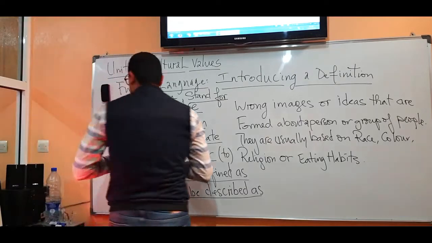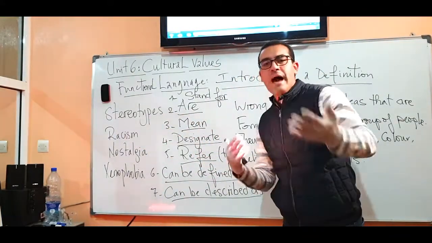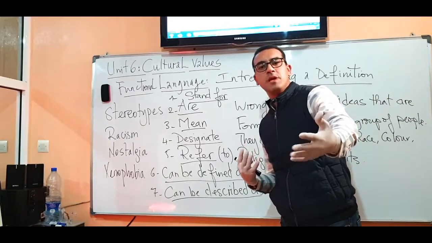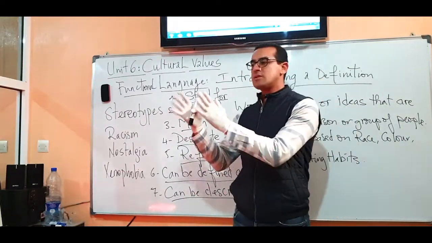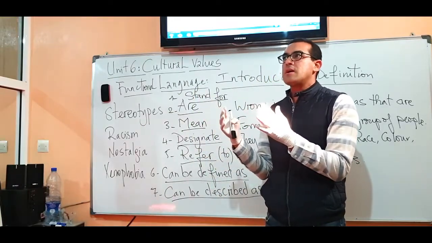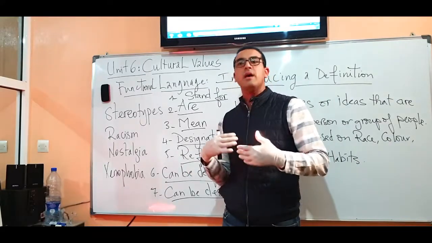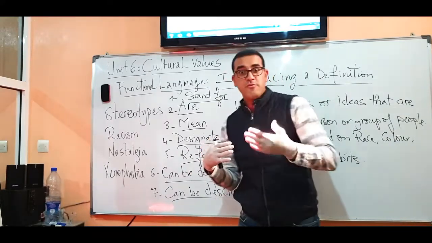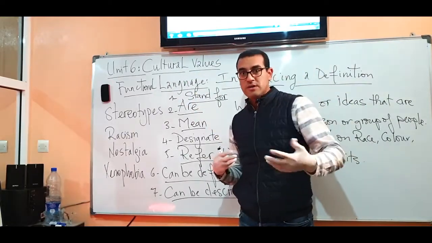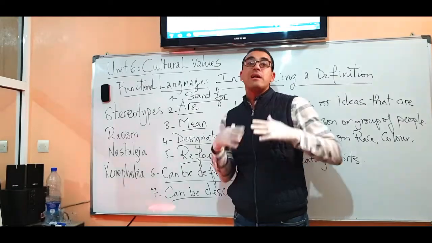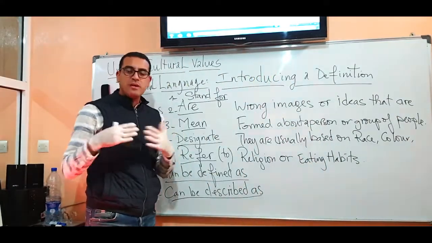So we can simply say that racism stands for the act, for example, of discriminating people based on what? On their race. So we say, for example, this is a black person and this is a white person. I know that these things do not exist in our modern world, and as long as we have been working on this unit, we have cultural values. One of the values is tolerance and coexistence, so we do not claim for these distinctions and discriminations between people.